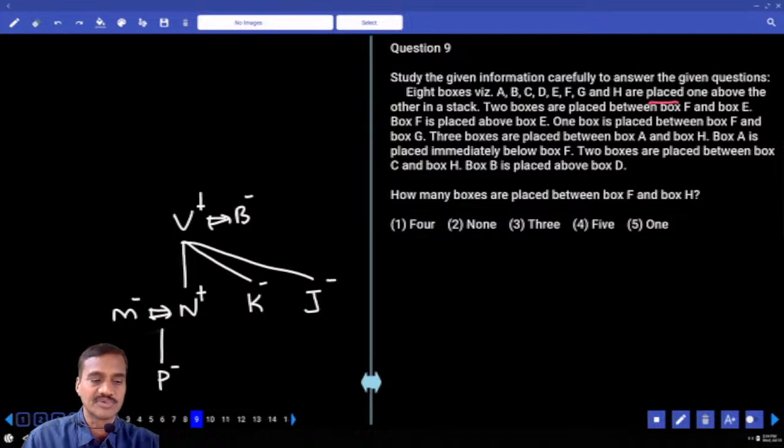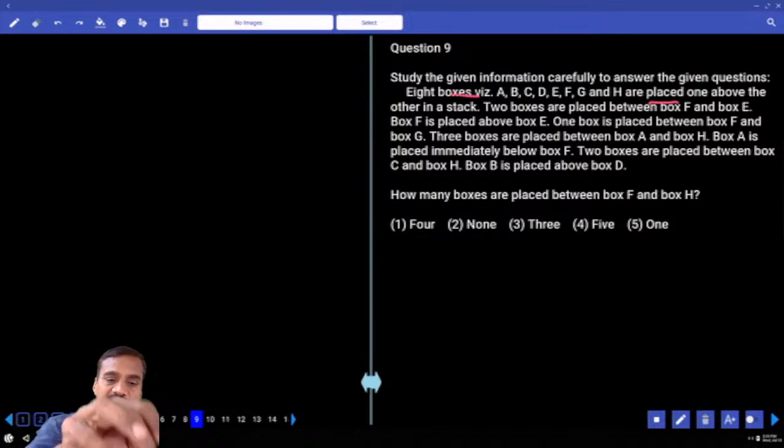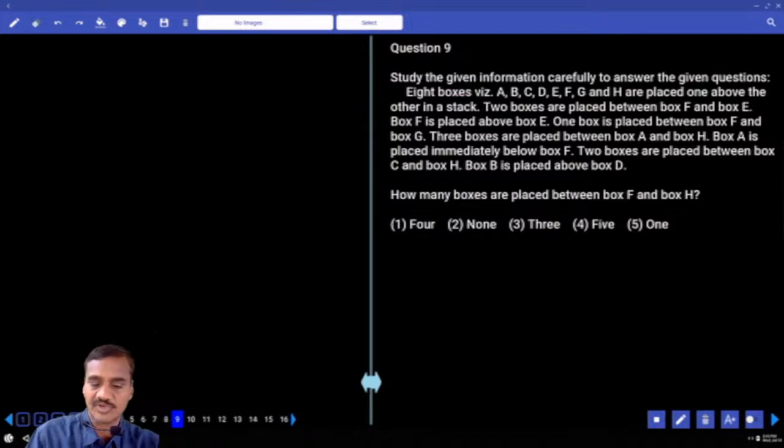In question number 9 onwards, 8 boxes were there. They were placed one above the other in a stack. First priority, then the second. My 8 boxes are stacked one above the other. Second priority. As of now, we have already done one set. Doing 1 or 2 more sets will be enough. Now keep this one under the second priority. As of now, I am working this out.